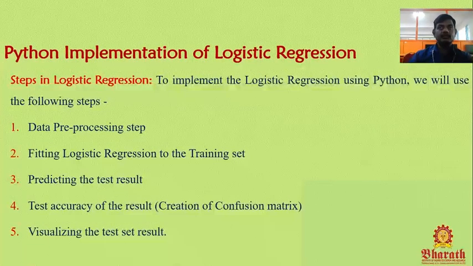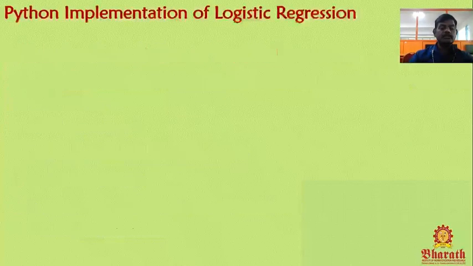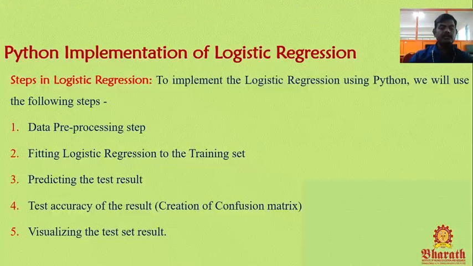Fifth step is visualizing the test set result. We have already seen that there are n number of plots to get the graphical representation of the predicted output. At last, we get the visualizing of the test set result.